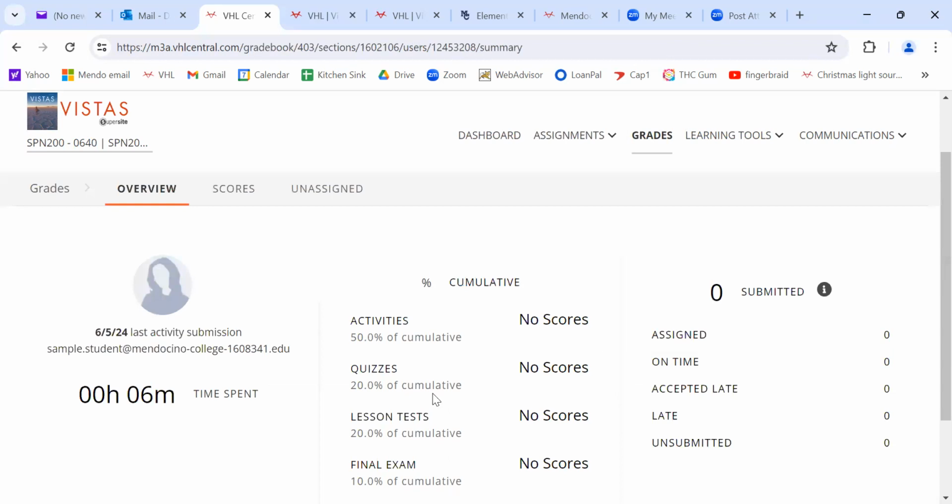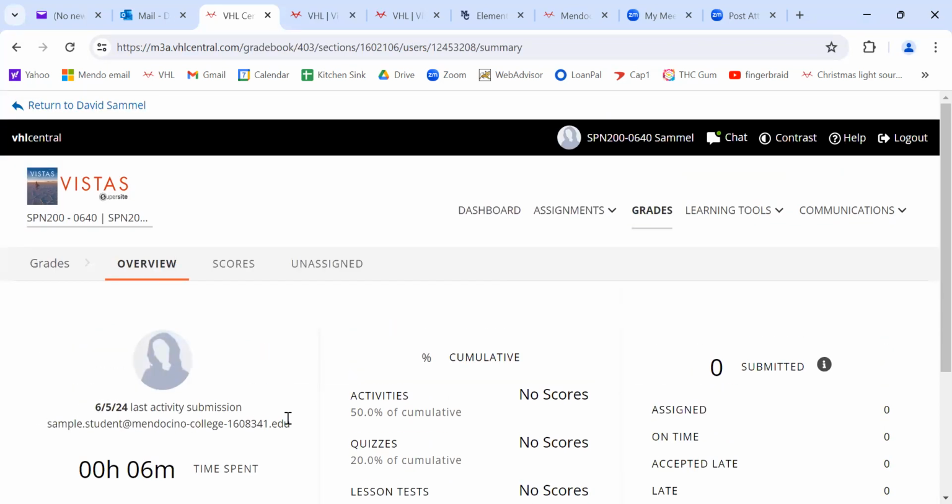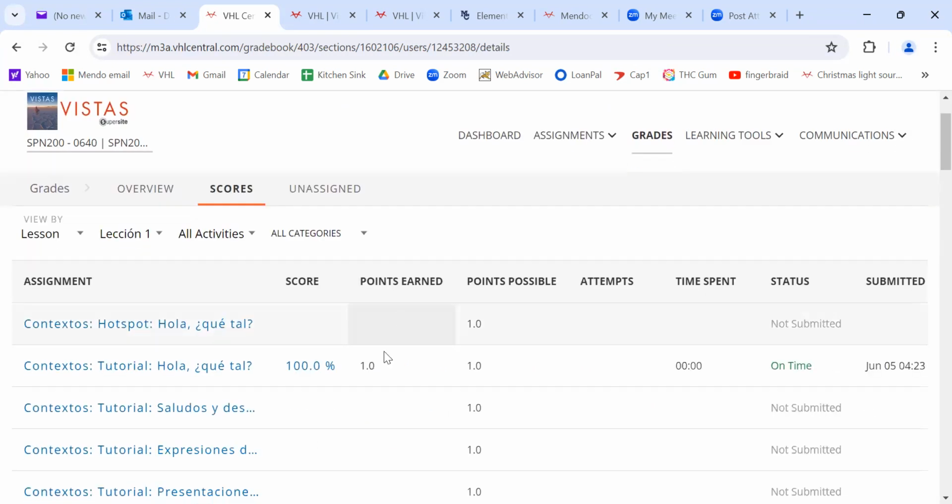So right now we got no scores because I'm just starting this thing, right? So I've got no cumulative scores, but what you want to do is take a look over here at scores. So this is your overview, but there it is. It says overview, but you want to go to scores. Now, take a look. I got 100% on these tutorials because I looked at them. That's all you have to do.